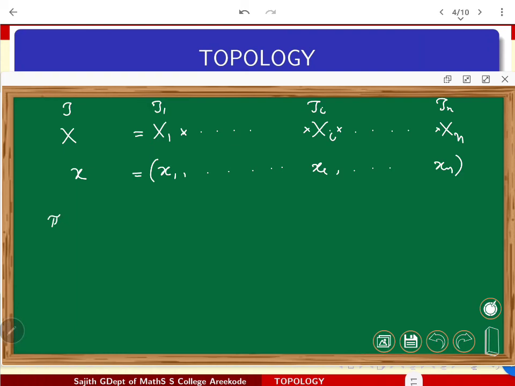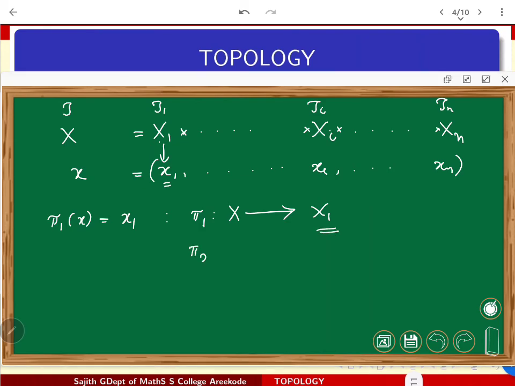Now I will define pi 1 of the point x as simply the first coordinate. It will just send x to x1. The second projection sends the point to the second coordinate. So pi i of x in general, pi 1 of x I will define as x1. So it maps from where to where? Pi 1 is a function from X, the product space, to the first space, that is x1, the first component you are going to look at. So x1 is already a topological space, so you have to land upon that.